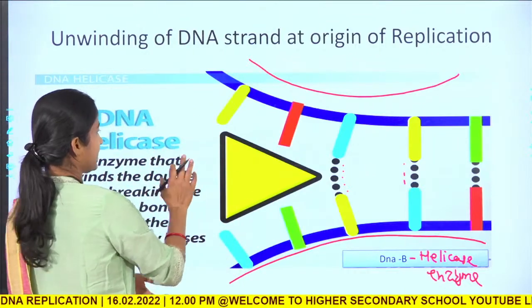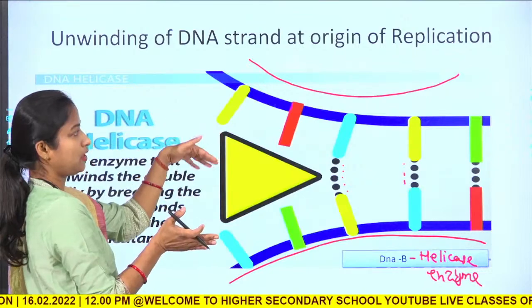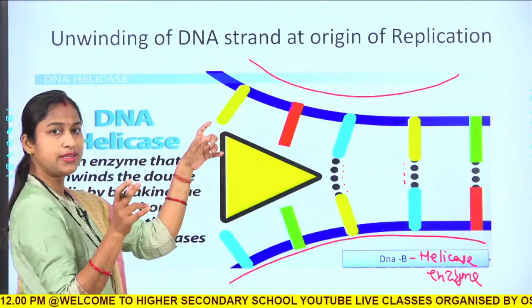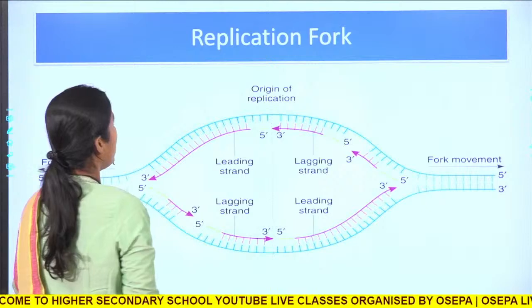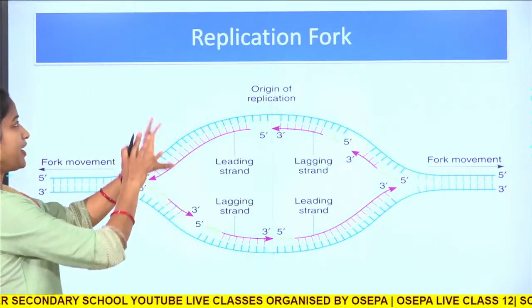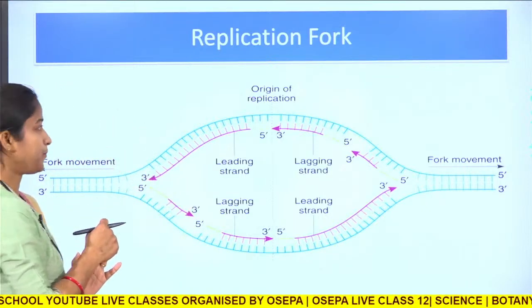So the DNA helicase enzyme's role is to cut the double stranded DNA into single stranded templates. Here it creates a replication fork.